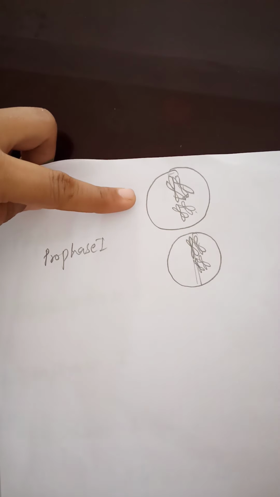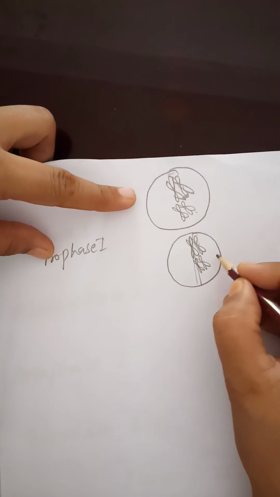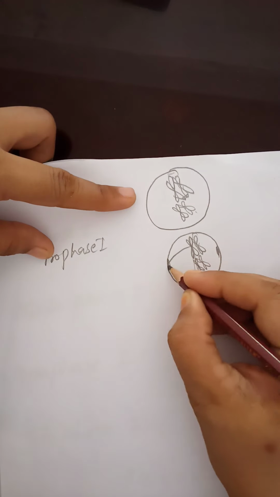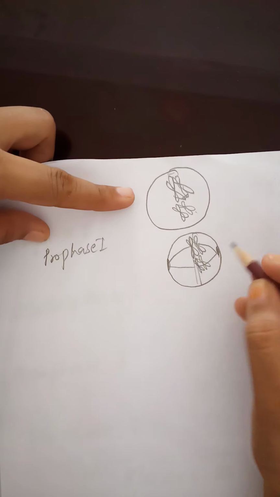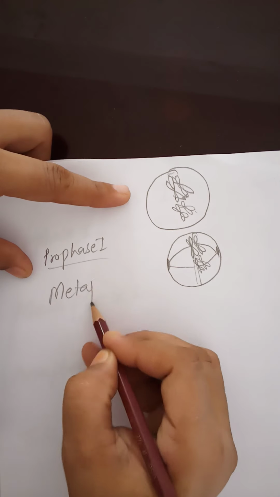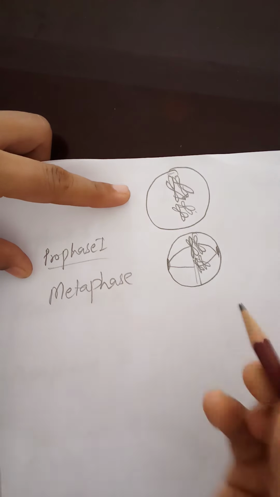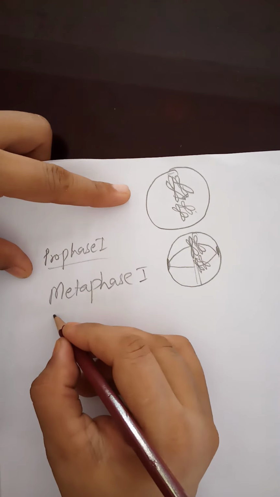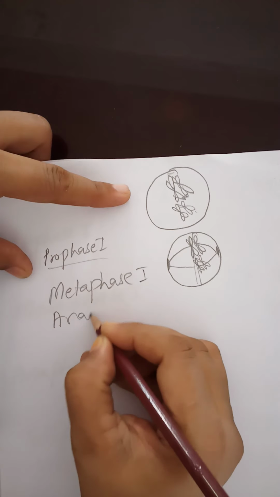These chromosomes will arrange themselves on the equator. Here spindles are formed. These spindles will create the spindle fibers which will attach to the chromosome. It was prophase 1 and it is metaphase 1 where spindle fibers attach to the chromosome. After metaphase 1, there comes the next step, that is anaphase 1.